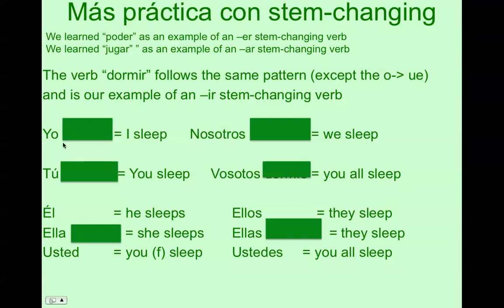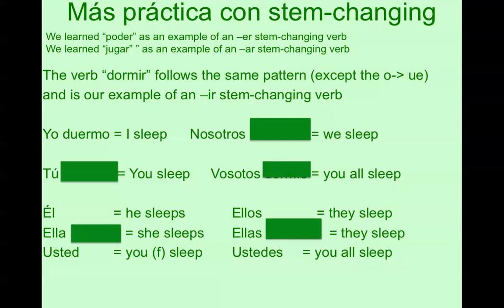Okay, so to say I sleep, you start with yo, because that means I, and then you change the O in dormir to a UE, and then still add the yo ending, which is an O. So it's going to be duermo.